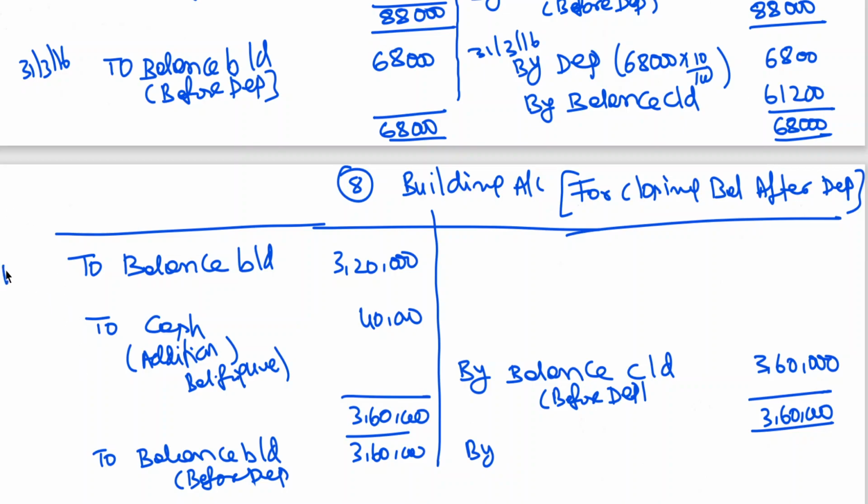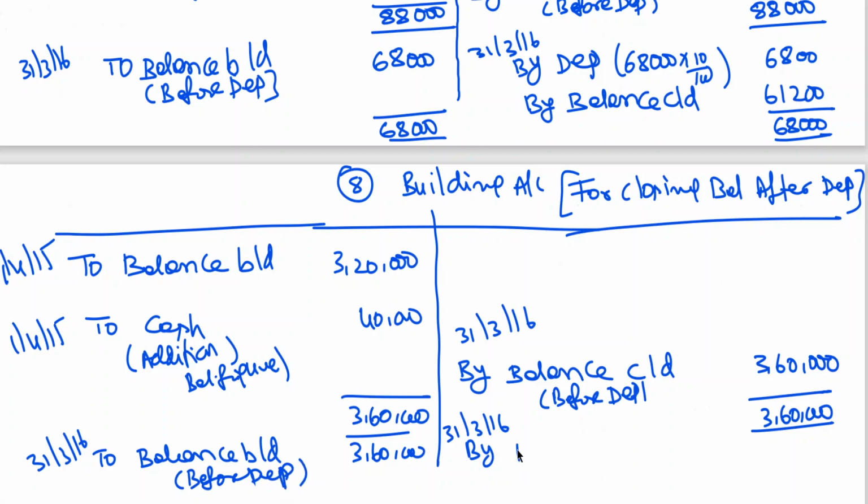This was also made at the beginning of the year, so building was also purchased at the beginning of the year. 31st March 16. I am writing the same date to indicate that it is the same balance before depreciation. Don't write 1460, because I am just splitting it. Even without the account, you can calculate the depreciation with a small statement and go directly to the balance sheet. It's your convenience; I'm just explaining in a detailed manner.